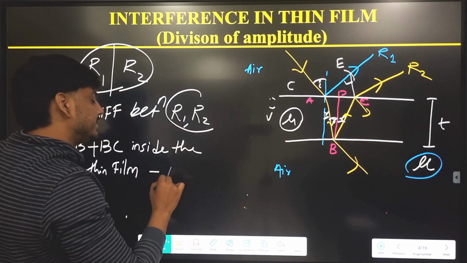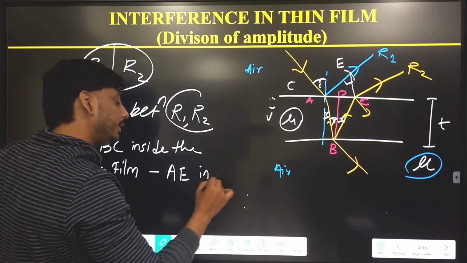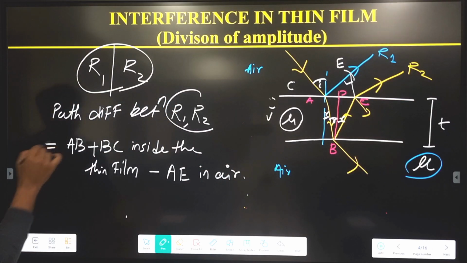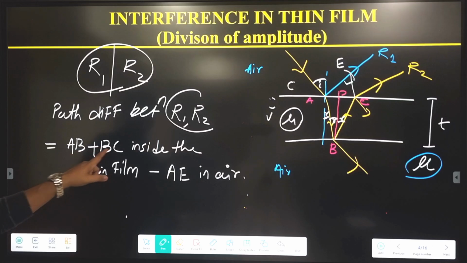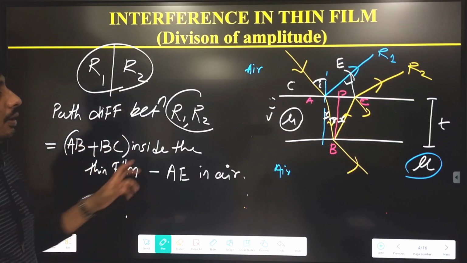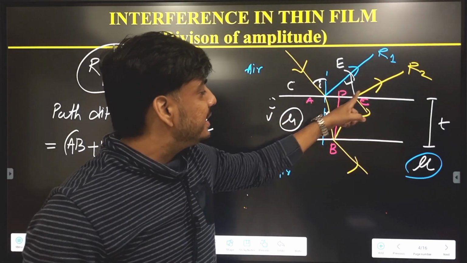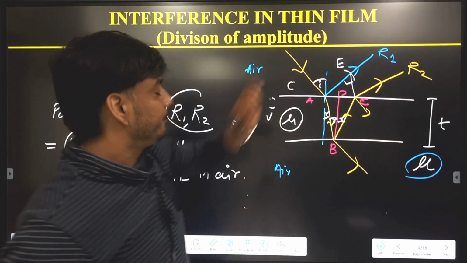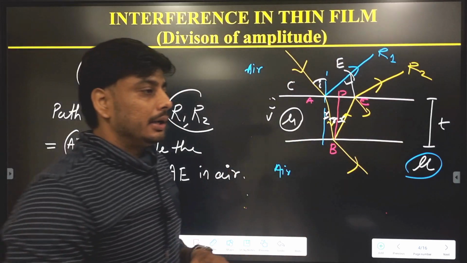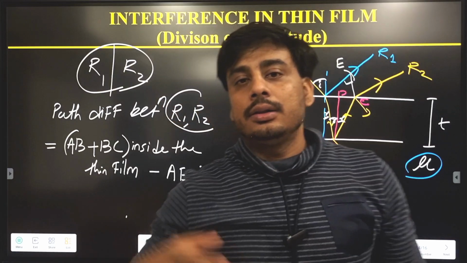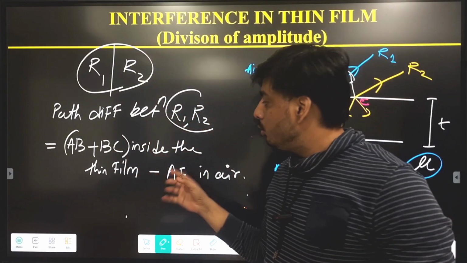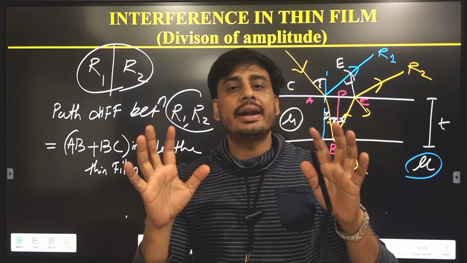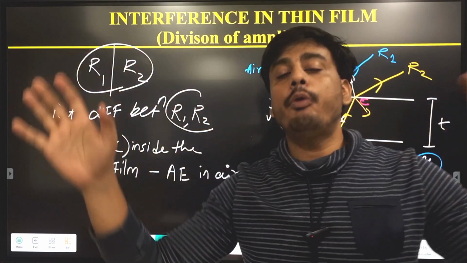Clear? This is the path difference. AB and BC are distances inside the thin film and AE is in air. When we compare these two distances, we have to include the medium, because the two rays R1 and R2 are traveling in two different media.